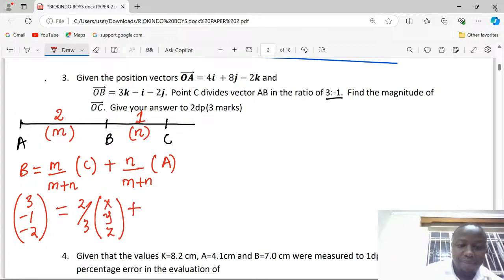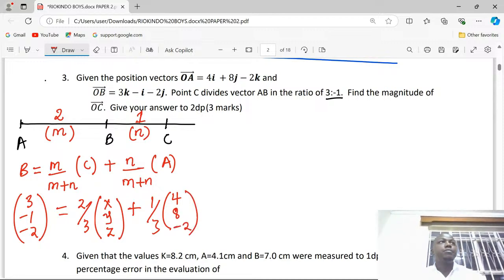Then we add 1 out of 3 multiplied by vector A, which is known. This is going to be 4, 8, -2.